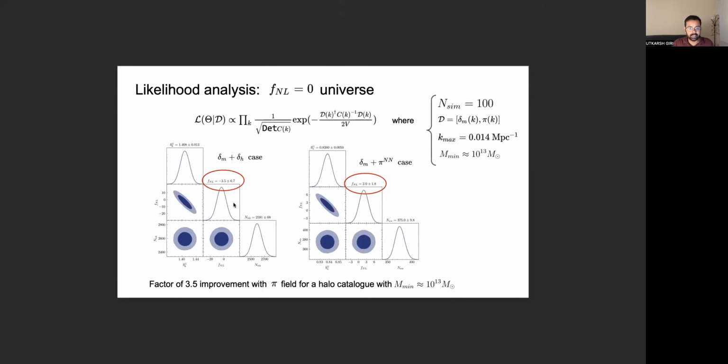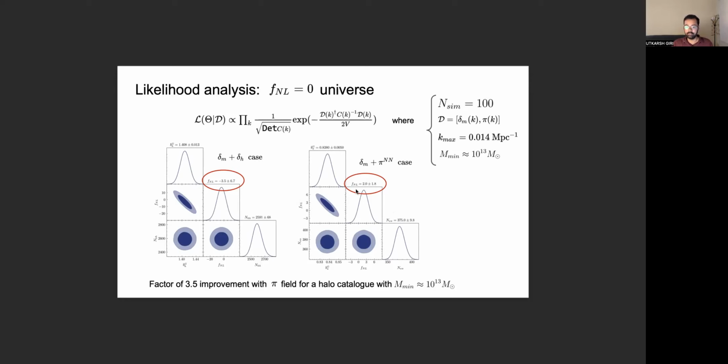Once we have done our validation and we have a fully trained neural network that spits out the pi field, we proceed with an analytical likelihood analysis, where we analyze 100 simulations run with an FNL of 0. We define a likelihood model that depends on three parameters: the halo bias, the Gaussian bias, the FNL, and noise. And we feed into it data obtained from the simulation. So we feed into it the matter field as well as the pi field on the very largest scales using a K-max cutoff of 0.014 per Mpc.